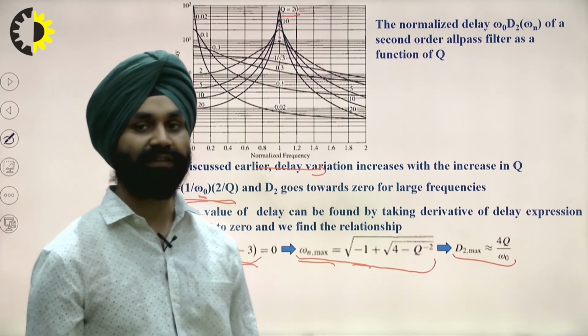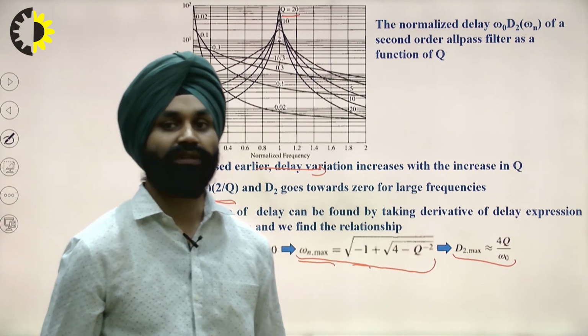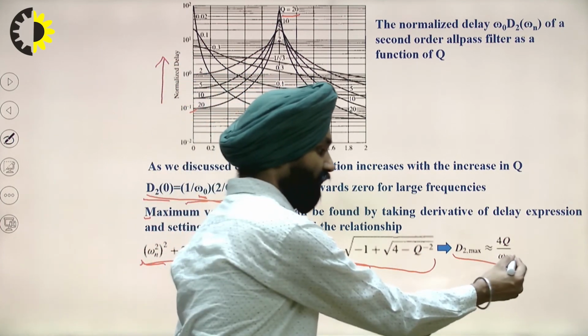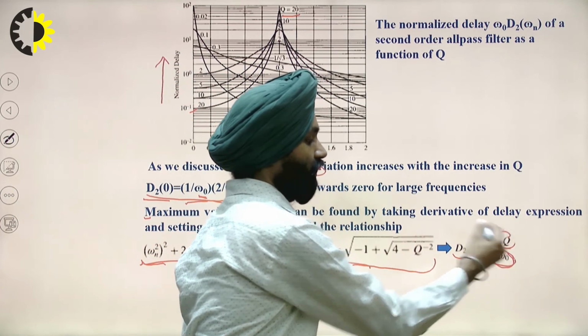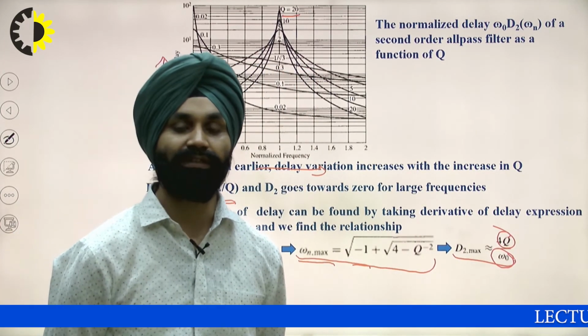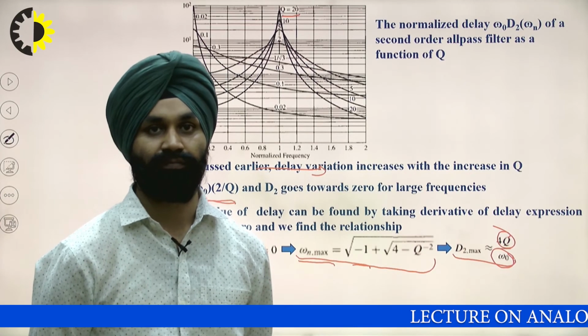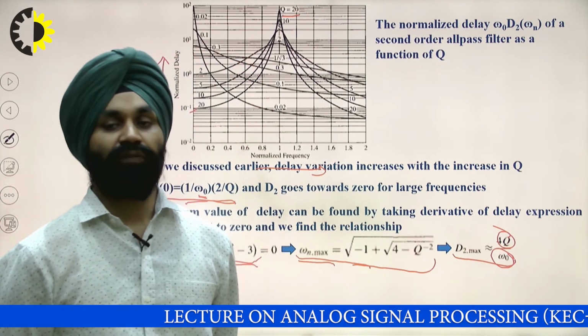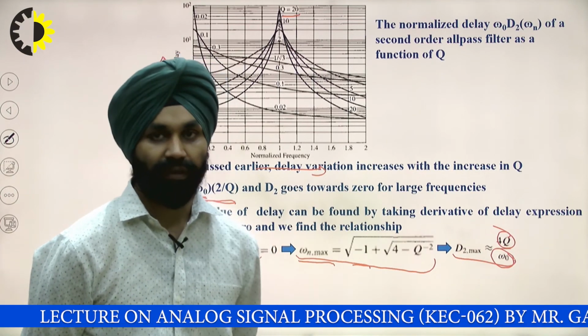Now you can see the maximum delay depends not only on the frequency but also upon q, and 4 times q will give the maximum delay. So in this way we can find out the maximum delay.